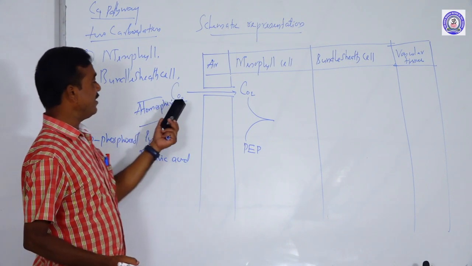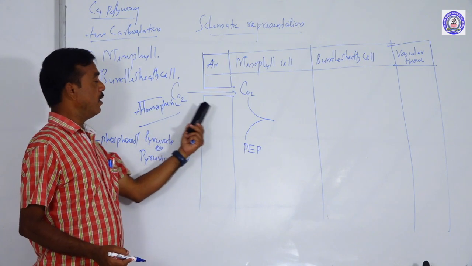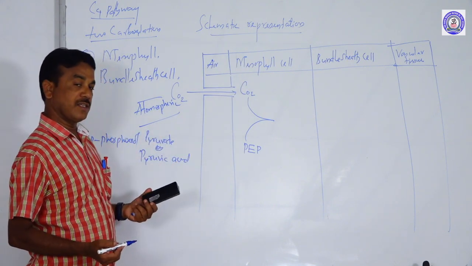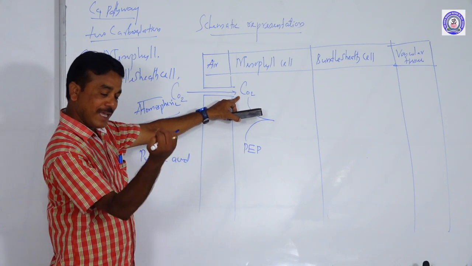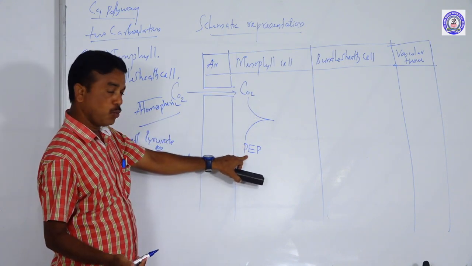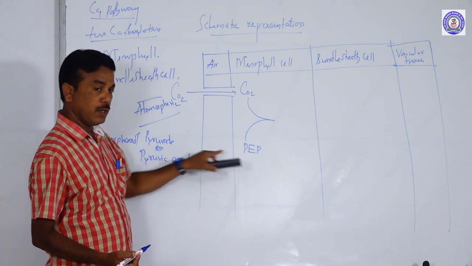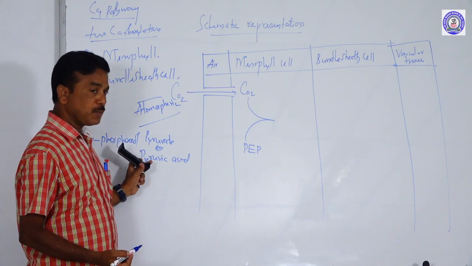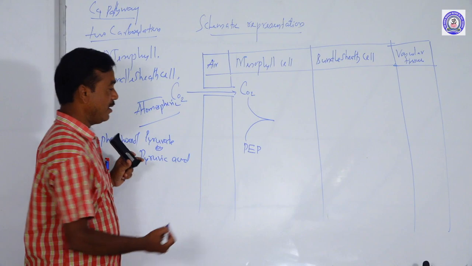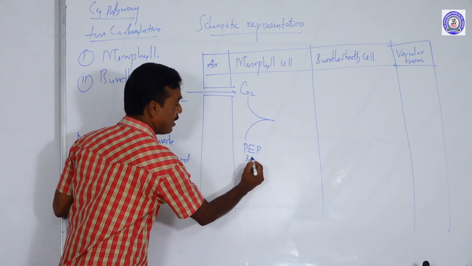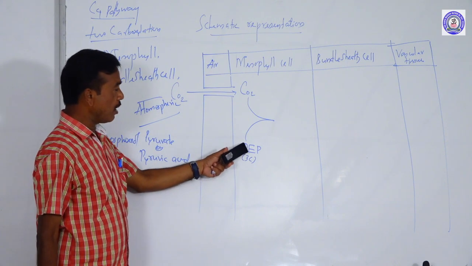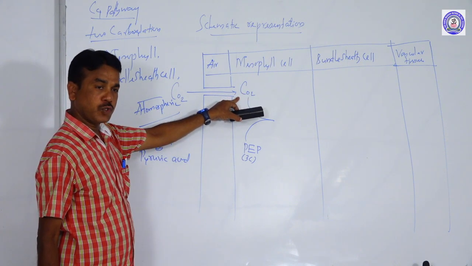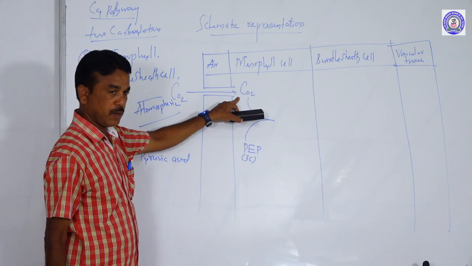PEP is a 3-carbon compound. So 3-carbon compound plus 1-carbon compound gives a 4-carbon compound.